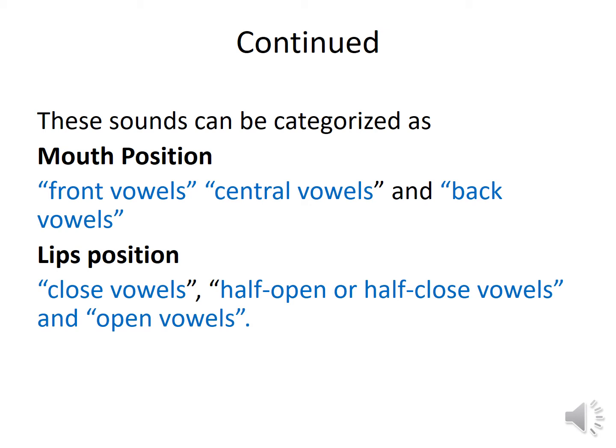For A, half open or half closed, we can say. And for A, like the middle sound of cap or tap or pat, we pronounce this vowel sound while we open our mouth wide. So this depends upon the mouth position and lip position.